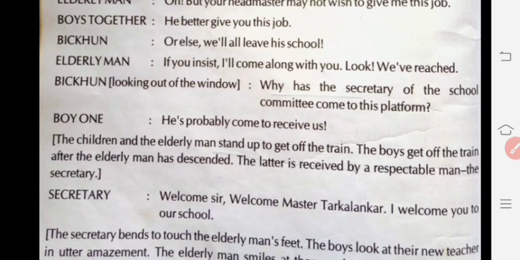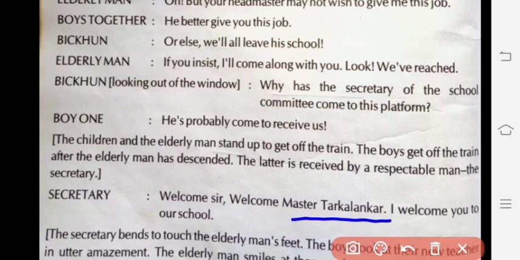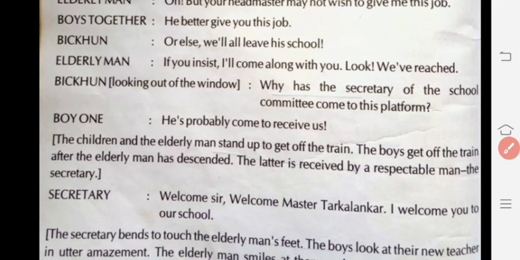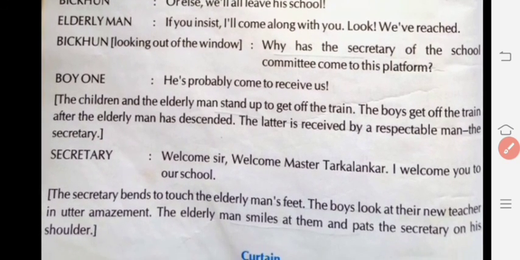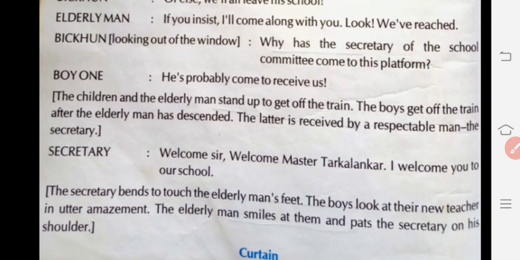It means that the person traveling with all the boys who were teasing him is himself a Sanskrit teacher, the new Sanskrit teacher, Master Tarkalankar. All the boys realized they had made a big mistake in front of the teacher.